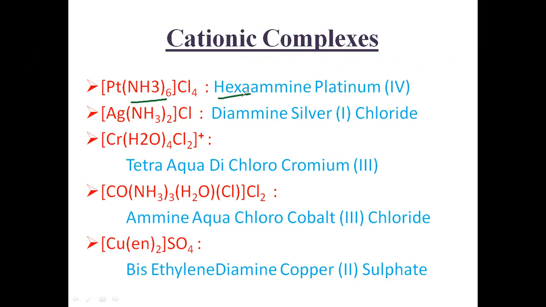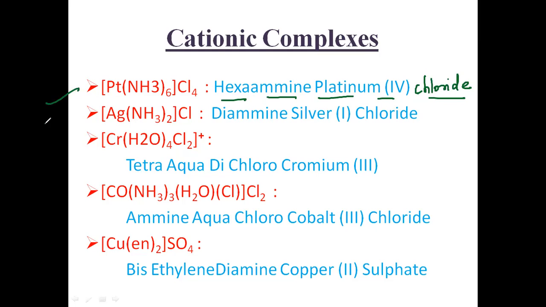So here you can write the name as hexa, 6 ammonia ligands are there, hexaamine platinum 4. Sorry, I have not written here, but you must write chloride also. I already told you that in case of an ionic complex, you must write the cation name first, followed by the anion. Here the cation is our complex and the anion is our chloride. So hexaamine platinum 4 chloride. This is the name of the particular complex.